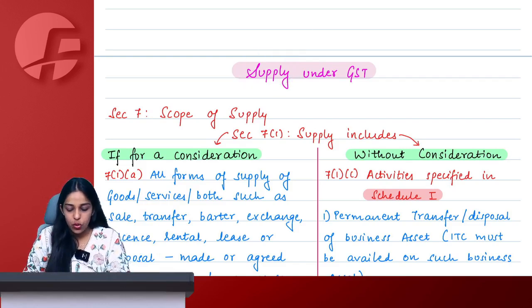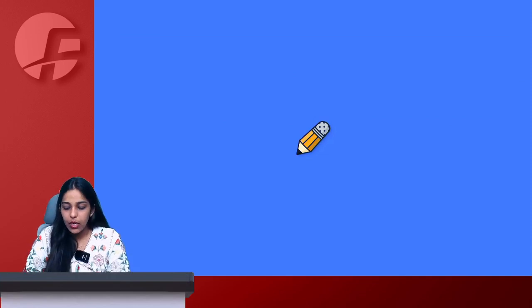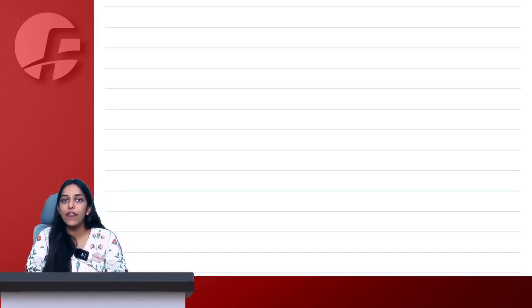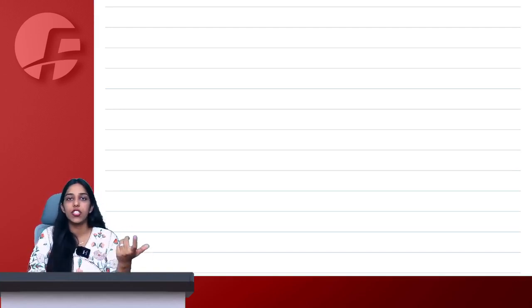Now, unless otherwise mentioned, whatever act we are studying will always be the CGST Act, right? Whichever section that we are studying will always compulsorily be of the CGST Act unless I otherwise mention. There are some 7-8 sections of the IGST Act that are also in the syllabus, but I will tell you particularly that this is the IGST Act. Otherwise, we always study the CGST Act.